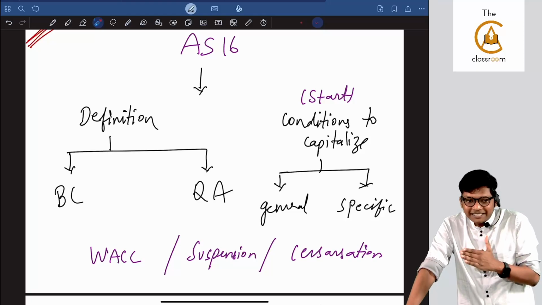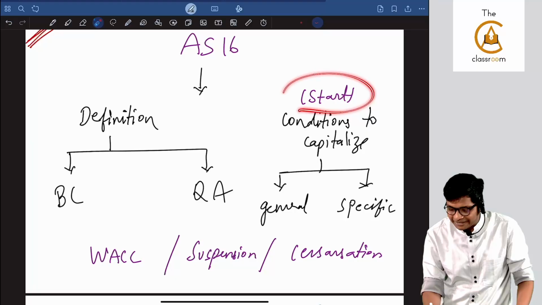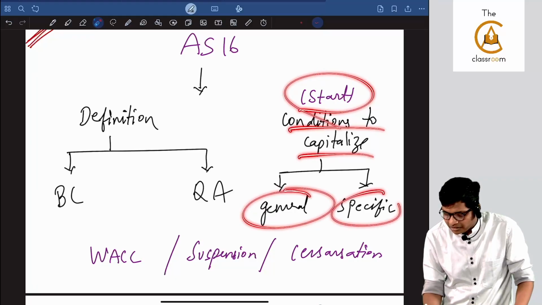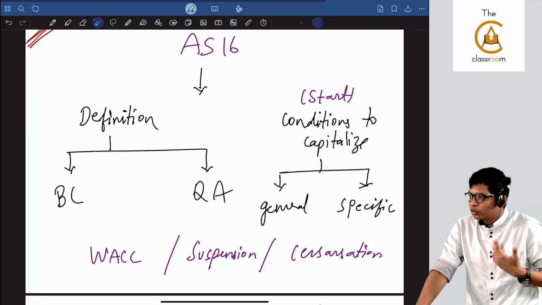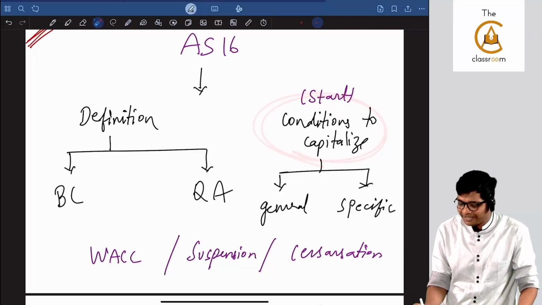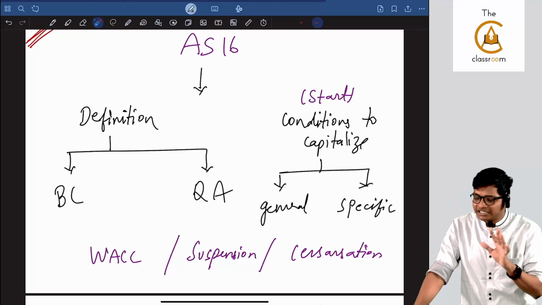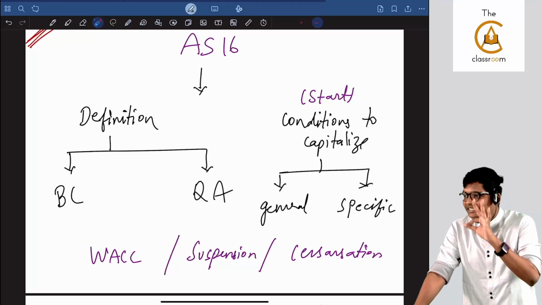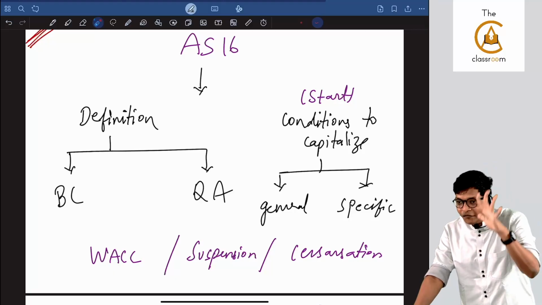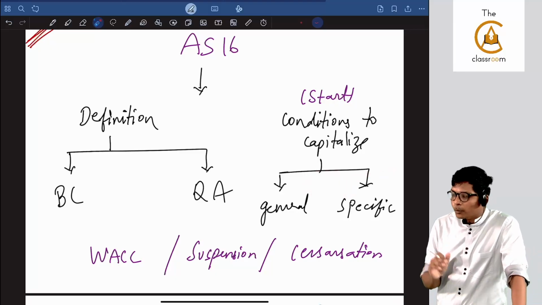Or loan is taken today, construction started after 9 months. When do I start capitalization? You have general and specific conditions. Always, whenever you start an exam, you start at 2 p.m. and it is 1:45. So when do I start capitalization? You have to satisfy all the general and specific conditions. General there are 2 conditions, specific there are 3 conditions. When all 5 are satisfied, I am again repeating, when all 5, books will tell whichever is later.